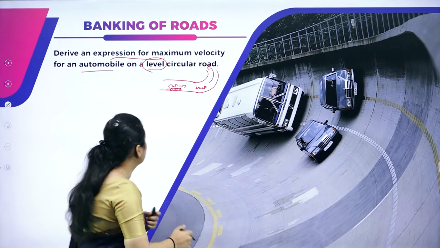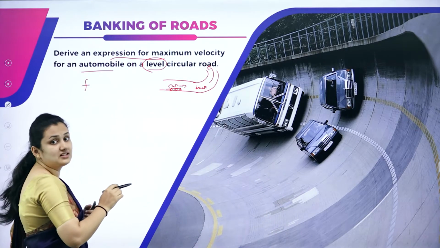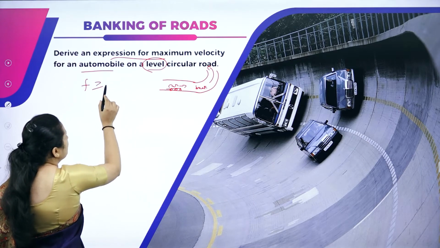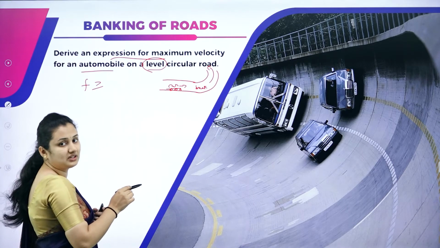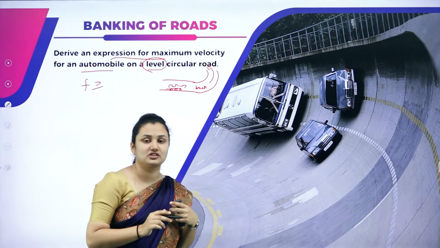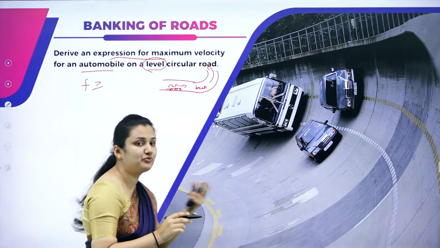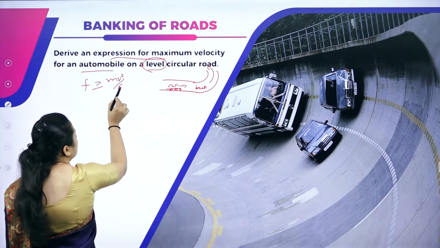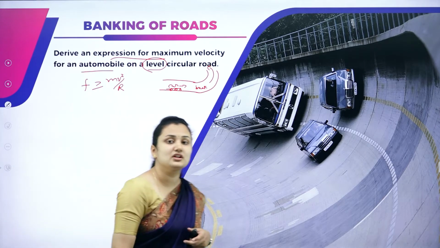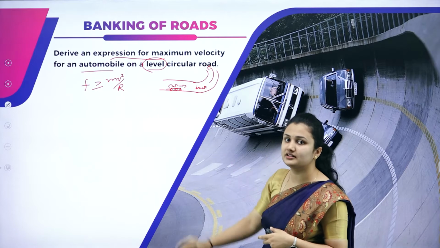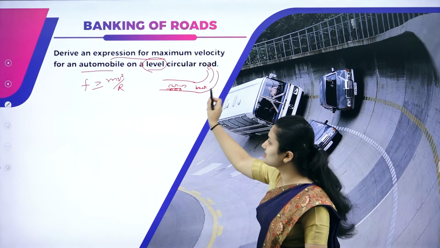So I can write that friction should be greater than or equal to the centripetal force. It will provide the required centripetal force. What is centripetal force? mv square by r. It will provide the necessary centripetal force for the circular motion of the car on the level circular road.